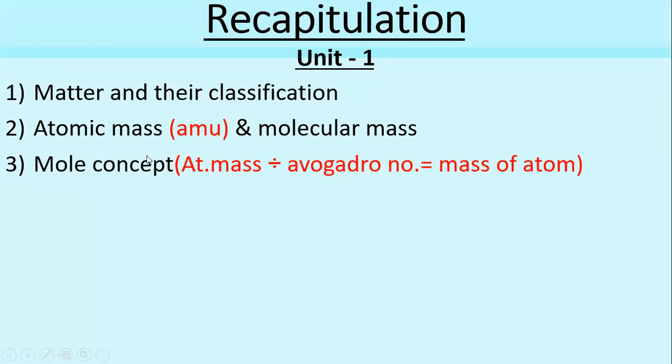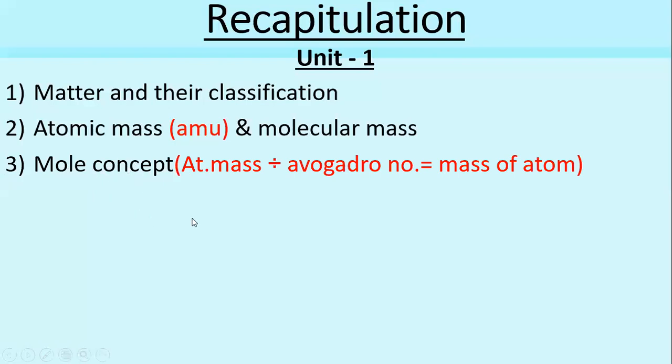Next we discussed the mole concept. See, this mole concept is based on molecular weight, and the Avogadro number plays an important role. The Avogadro number does not have any unit. See here, in your book page number 6, one tabular column is given.